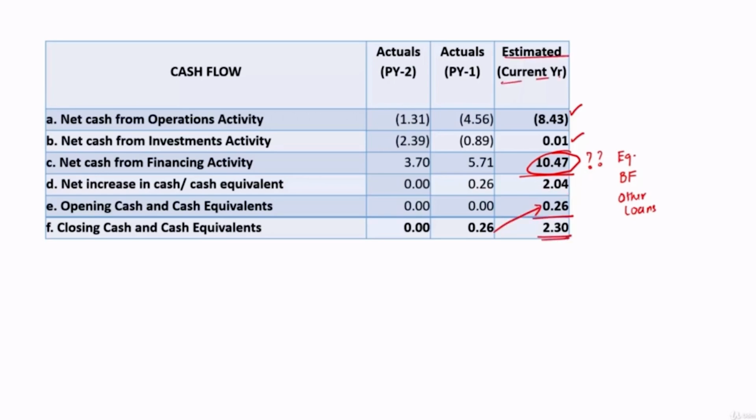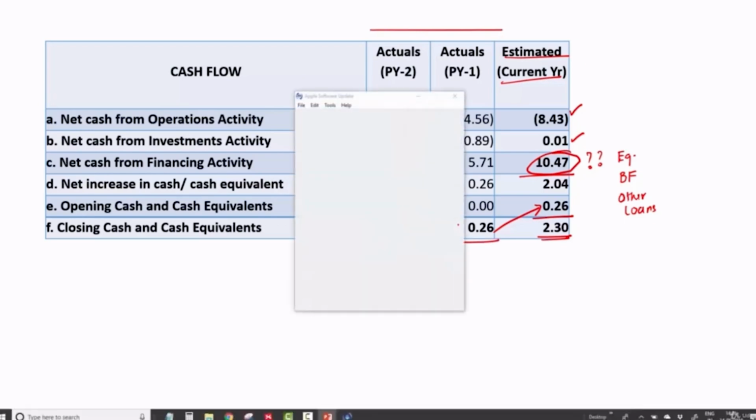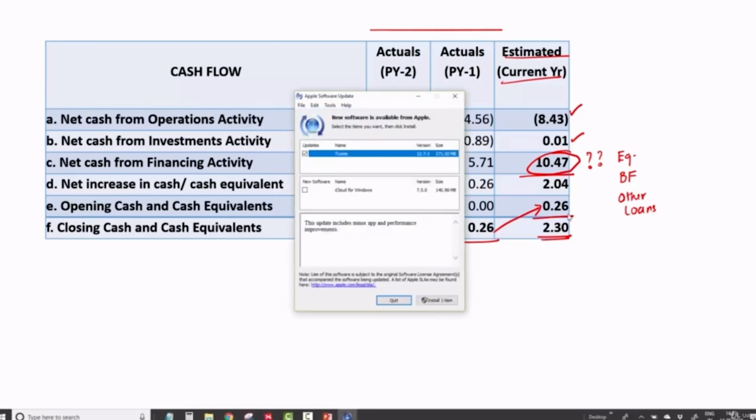Now this is only an estimate, it may or may not happen, but it should be as realistic as possible. But these two are actuals, and the reasons for the deviations or higher levels, all those have got to be explained.